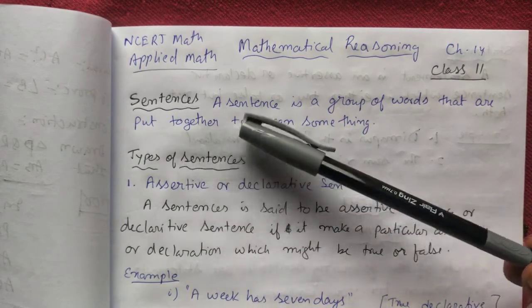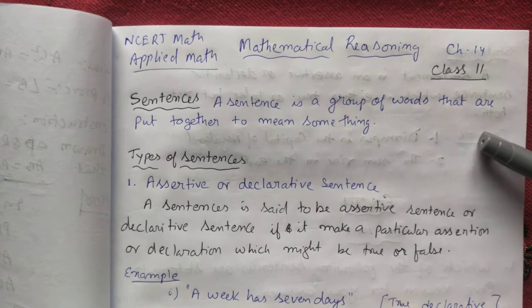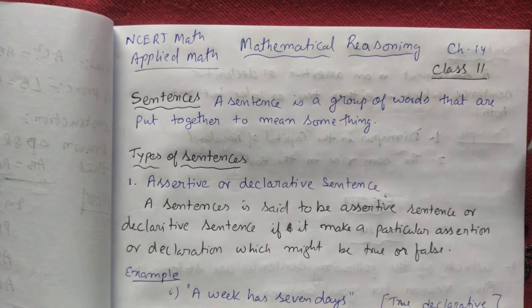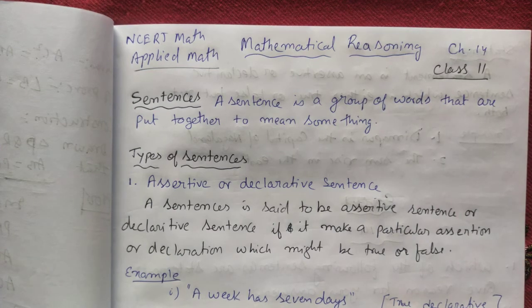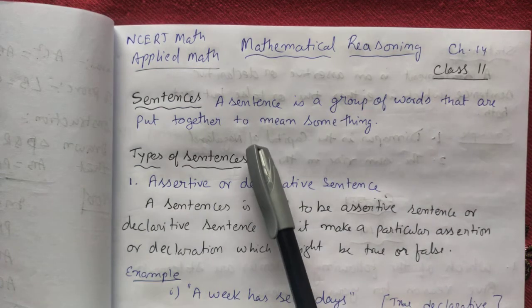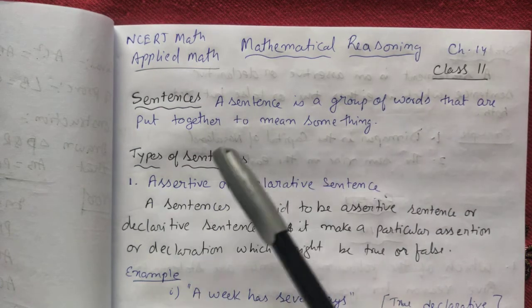A sentence is a group of words which are put together to mean something. So "How are you?" is also a sentence. "He is a boy" is a sentence. So a sentence is nothing but a group of words that are put together to mean something. There are different types of sentences.